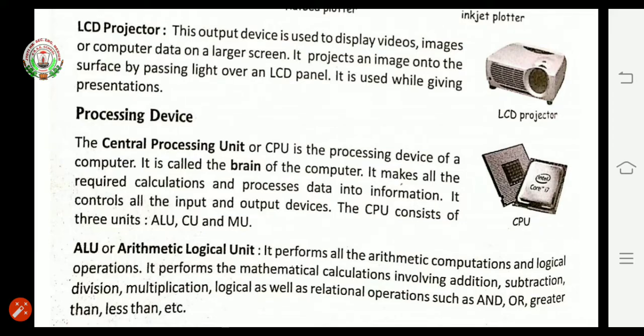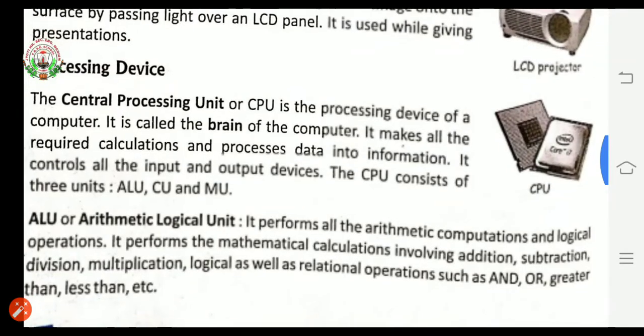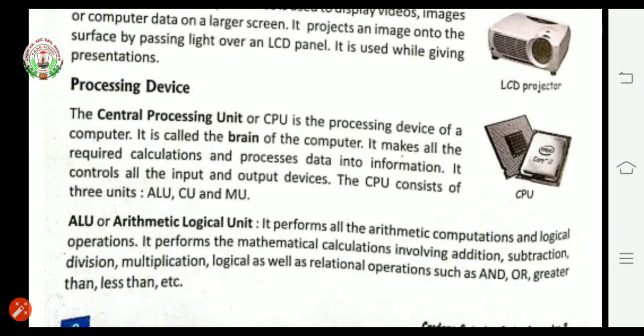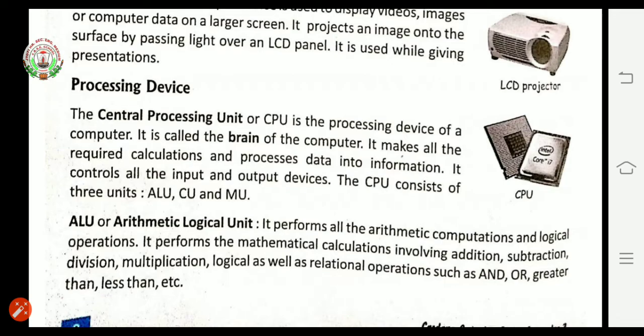In previous class we have studied about output devices. In that we have understood about different kinds of printers, plotters and LCD projector. In today's class I am going to explain processing device. The central processing unit or CPU is the processing device of a computer. It is called the brain of the computer.